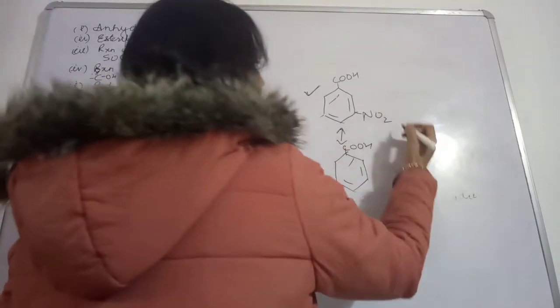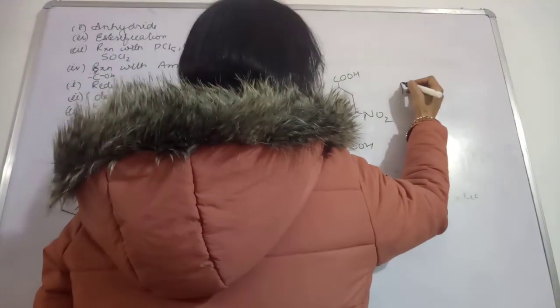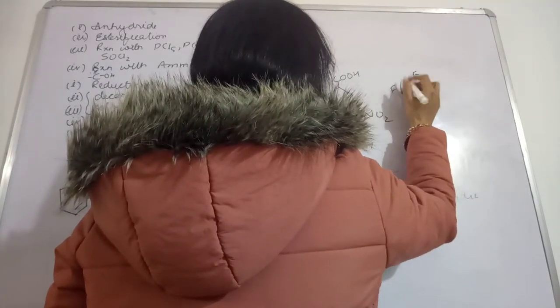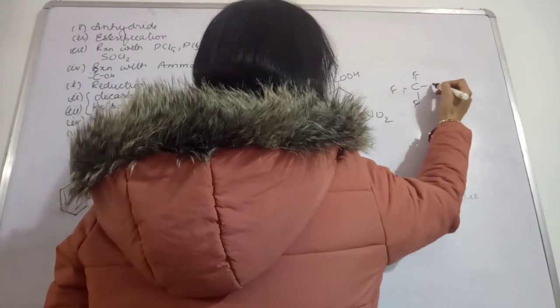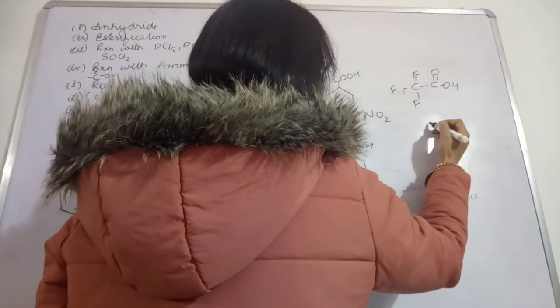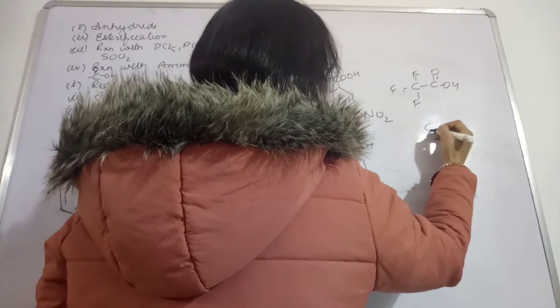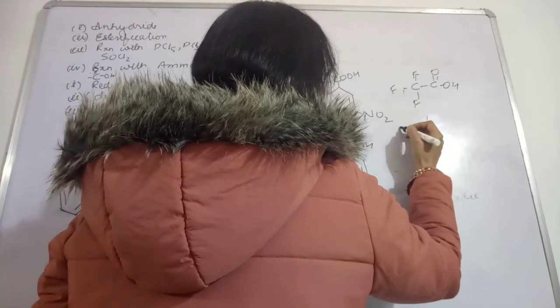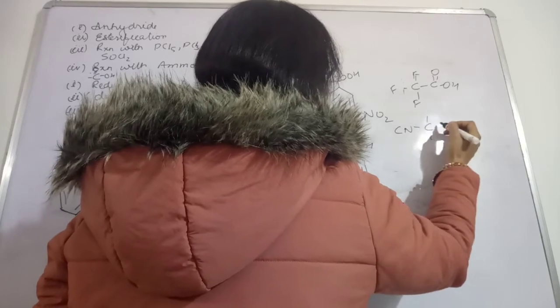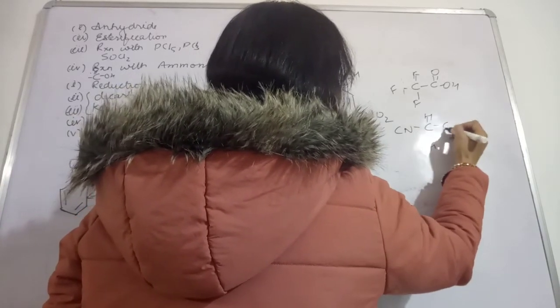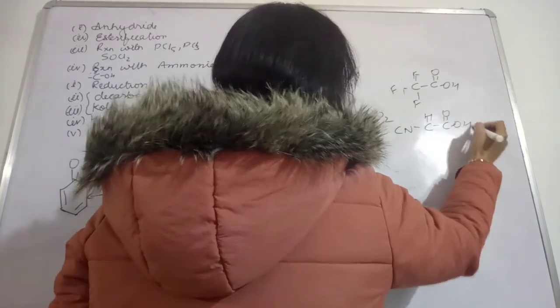Suppose you are talking about this CF3COOH. If you have this compound, what will you say about it? Suppose this cyano group is present here, with H, H and COOH.